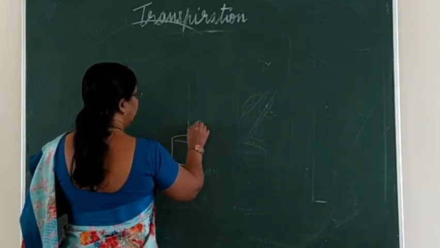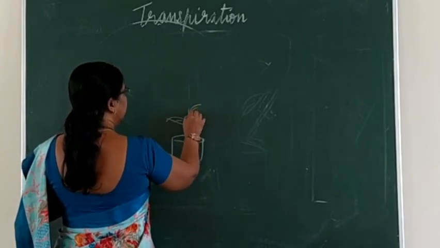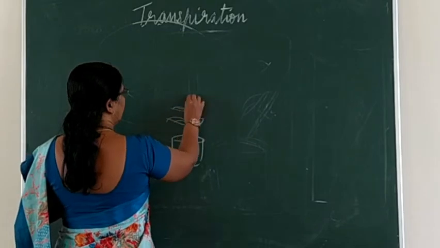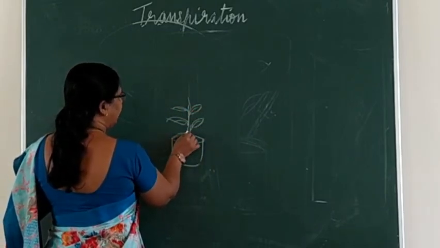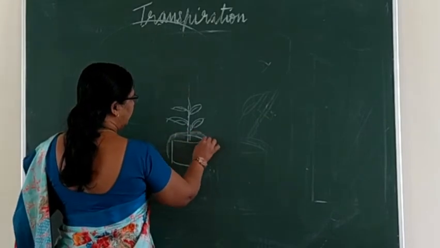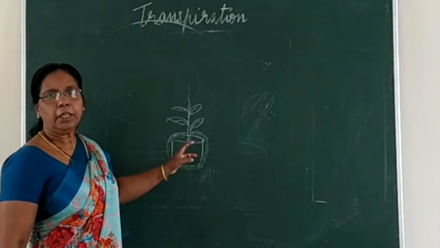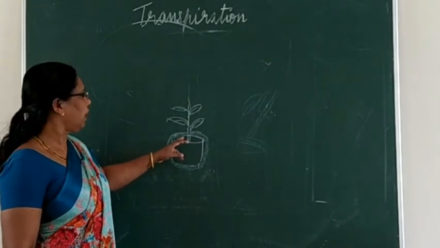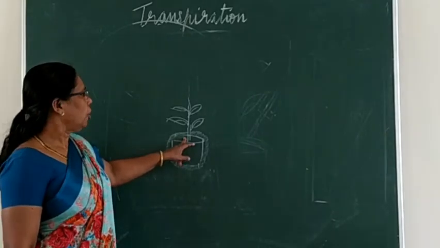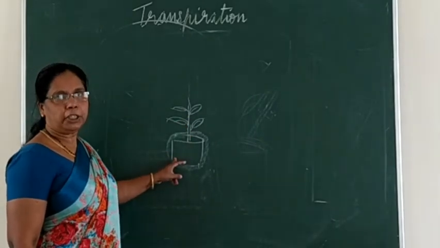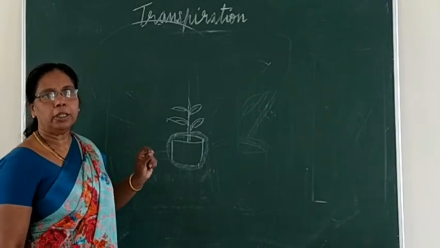A small plant you are taking, and here polythene sheet. Okay. So find the weight of this potted plant. Okay, and note it in a notebook.